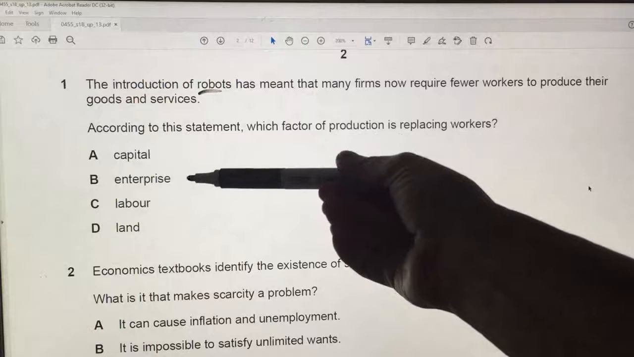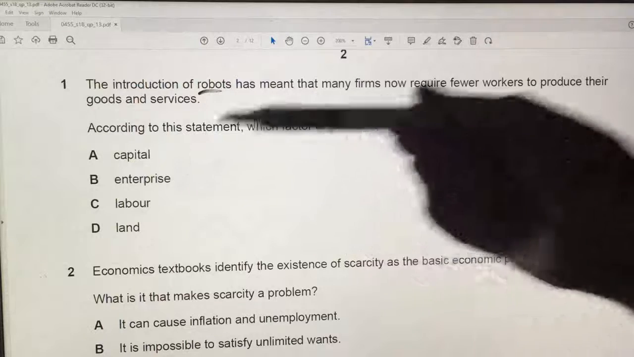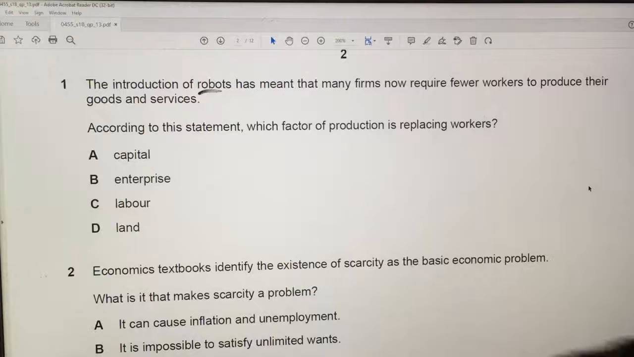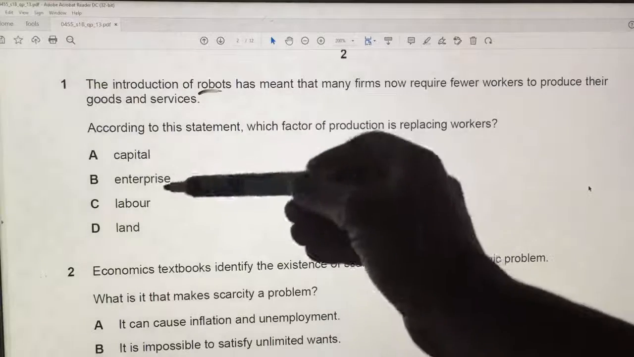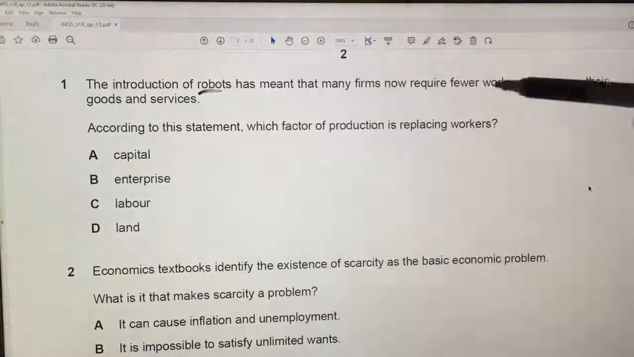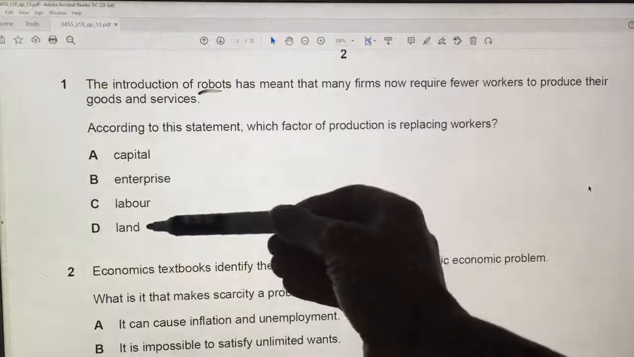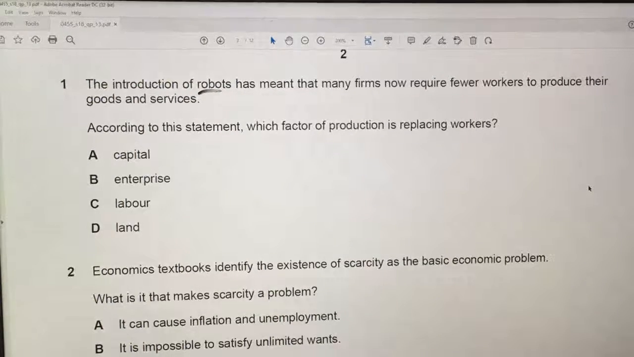Robots are not enterprise, obviously. Enterprise is organizing the other factors of production, taking the risk, and making profits, or maybe losses. And the robots are replacing labor. That's the workers. And robots are not land. So the answer for one is capital, A. Capital, something man-made, used to produce something else.